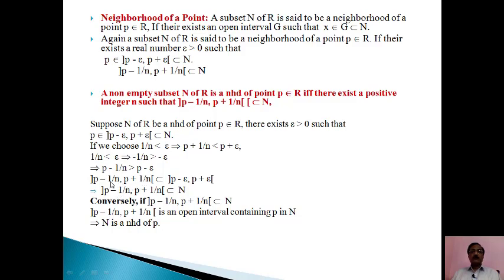The open interval (P minus 1 by n, P plus 1 by n) is therefore a subset of (P minus epsilon, P plus epsilon), which is a subset of N. This is a very important result.